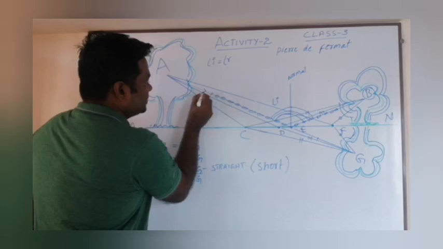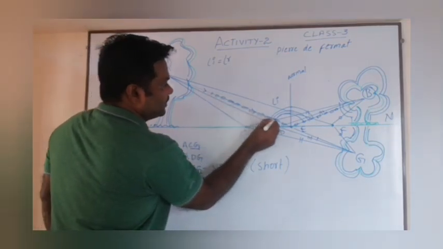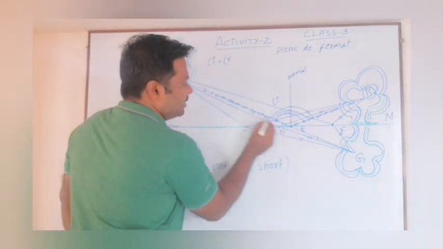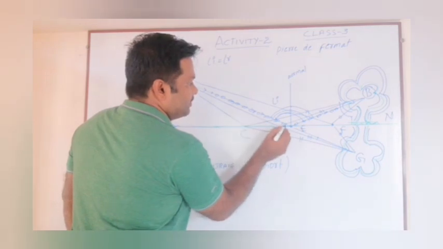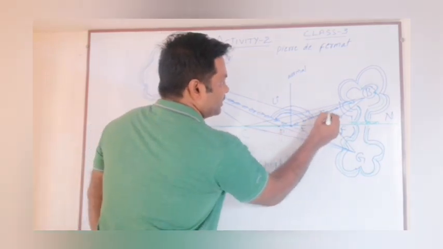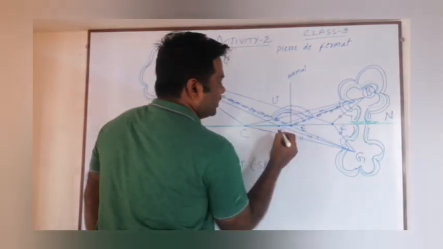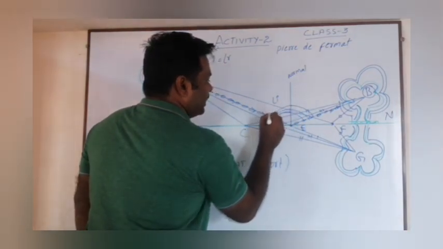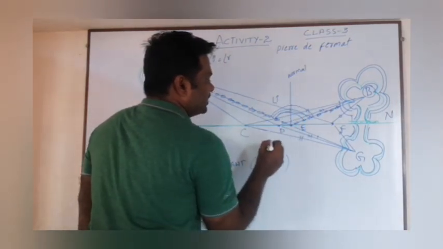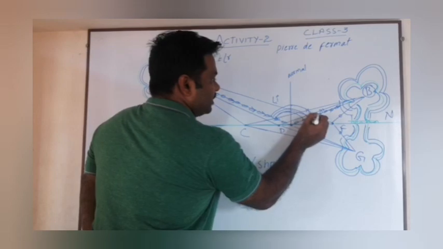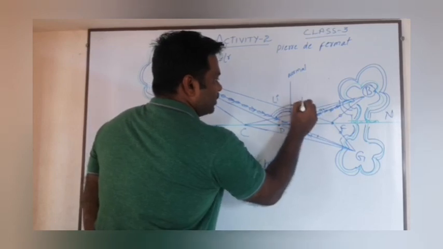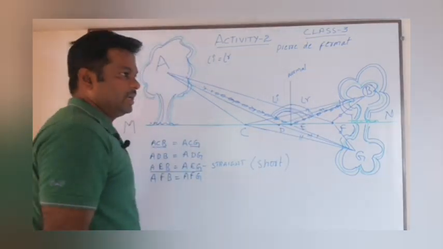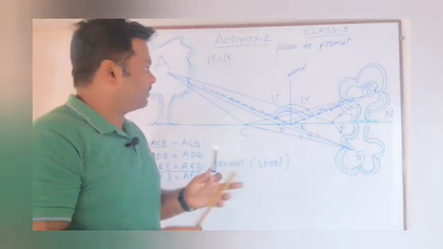If the light is incident in this path, then it is possible. This is the incident ray and this is the reflected ray. The angle between the normal and incident ray is called angle of incidence, and the angle between the reflected ray and the normal is called angle of reflection.